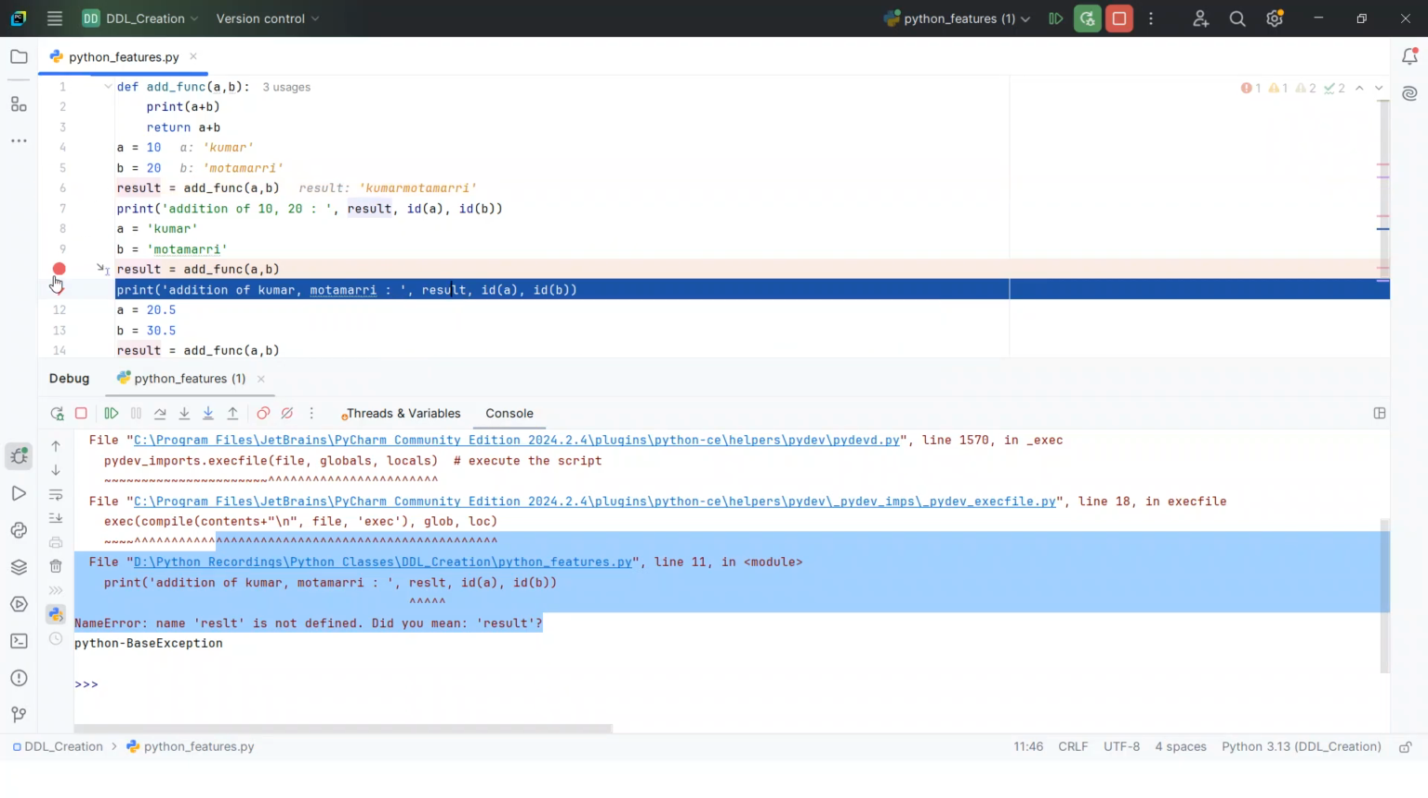Python is easy to write. The main key features are that Python is easy to read and easy to write. Python is dynamically typed, and Python is interpreted, so it compiles and executes the lines line by line.